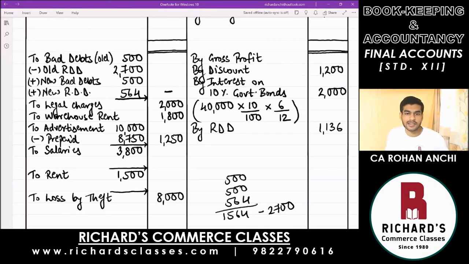This is the magic that you can do in accounts. When you cannot write on one side, change the sign and write it on the other side of your account. If you want, you can show that calculation how it was got there. 1564 minus 2,700. Since the answer was coming negative, we have put a dash there on the debit and written it on the credit side 1136.